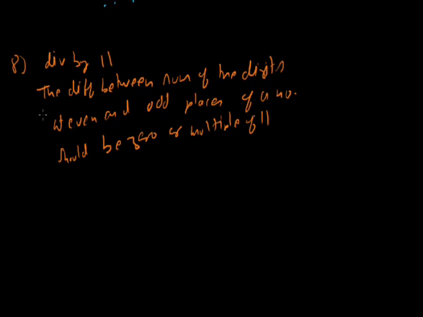जो नंबर है उसकी even places की digits का हम sum करेंगे, as well as odd places पे जो digits आ रही है उसका हम sum करेंगे, और finally उन sums का हम difference find करेंगे. अगर उन sums का difference या तो 0 आए या फिर कोई 11 का multiple, तो हम कह सकते हैं कि जो given number होगा it is always divisible by 11.